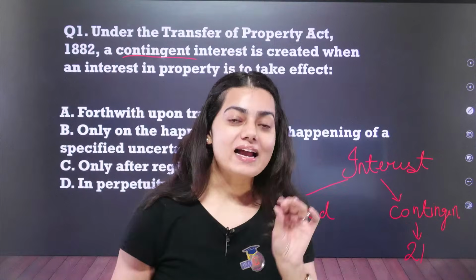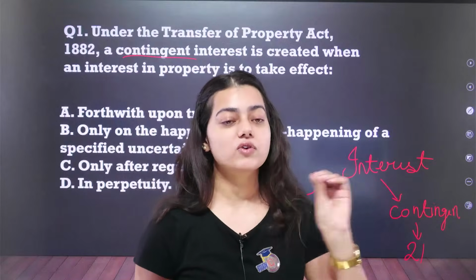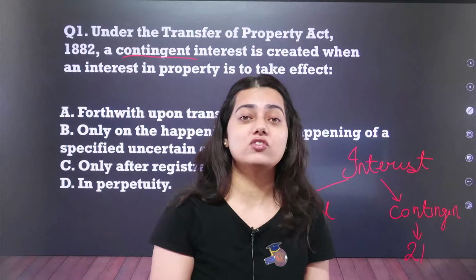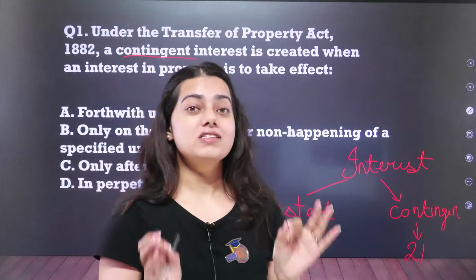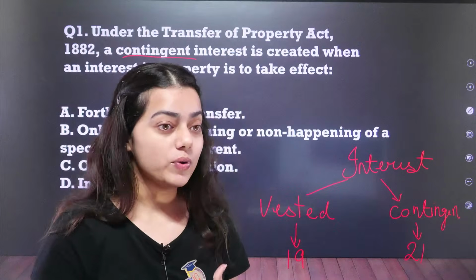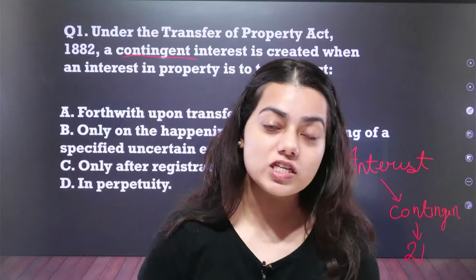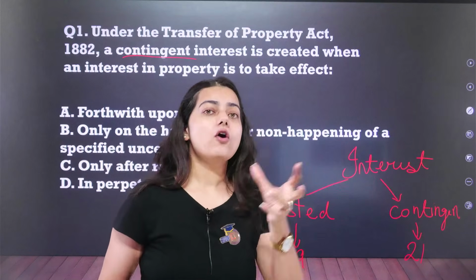Vested interest is that kind of interest in which you have 100% surety of the transfer of the property. Once a property has been transferred in my name, I have 100% surety that it is in my name. I am the end owner of that property. But in contingent interest, it becomes a little bit conditional. It becomes upon the happening of an event only.